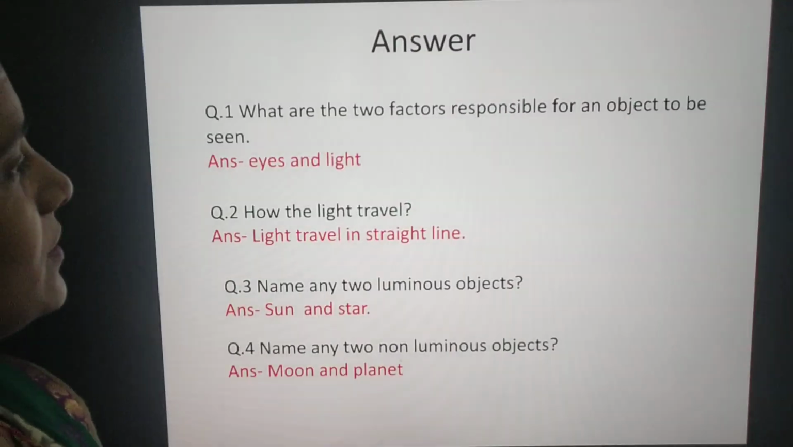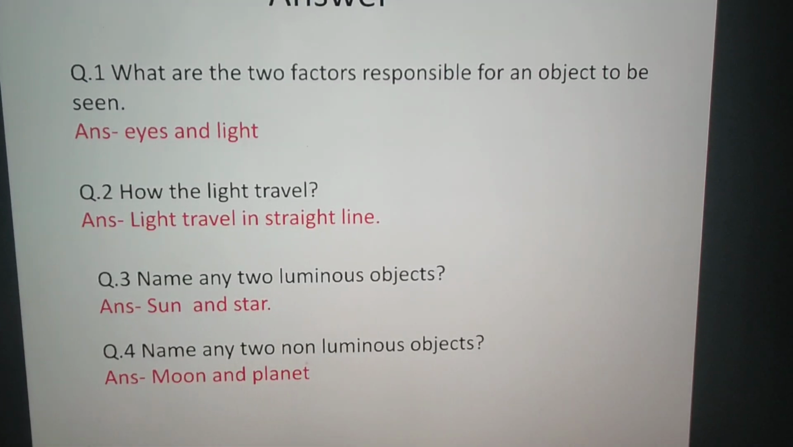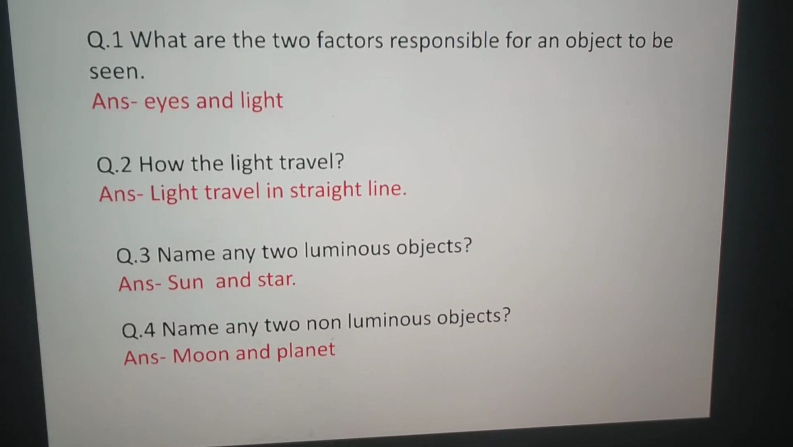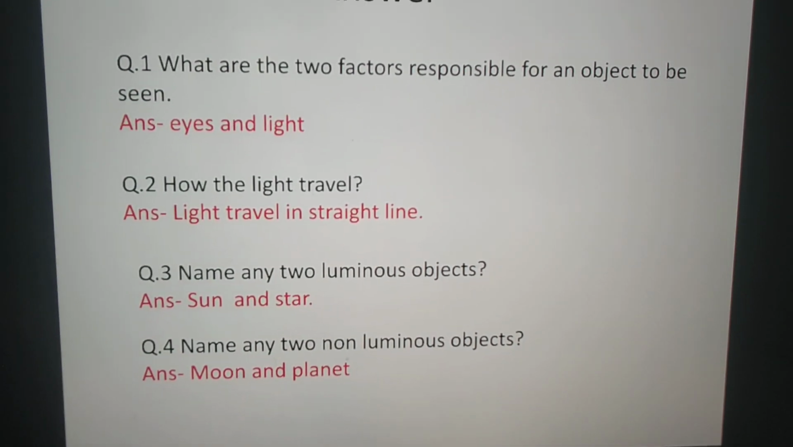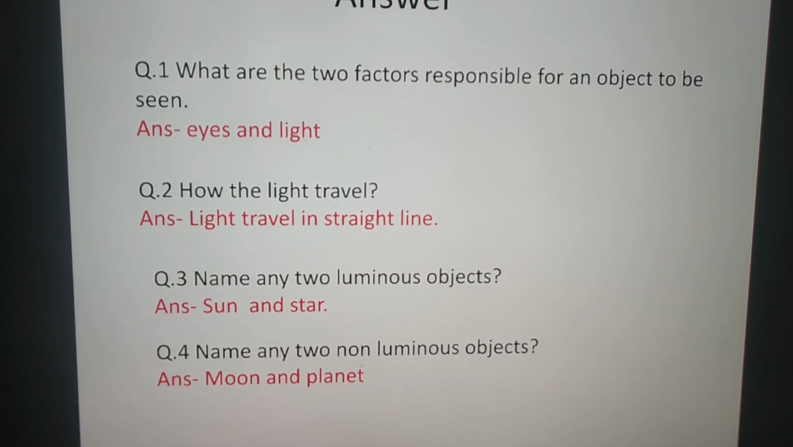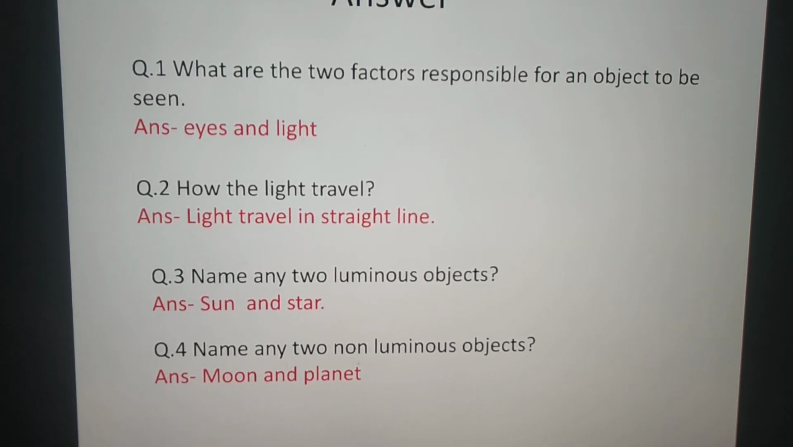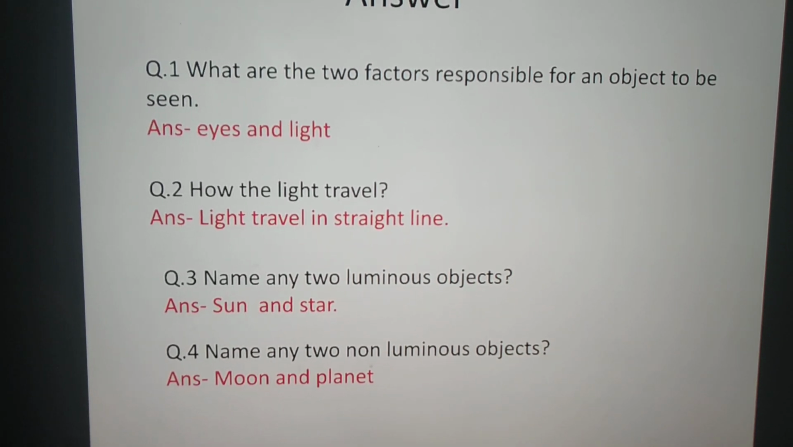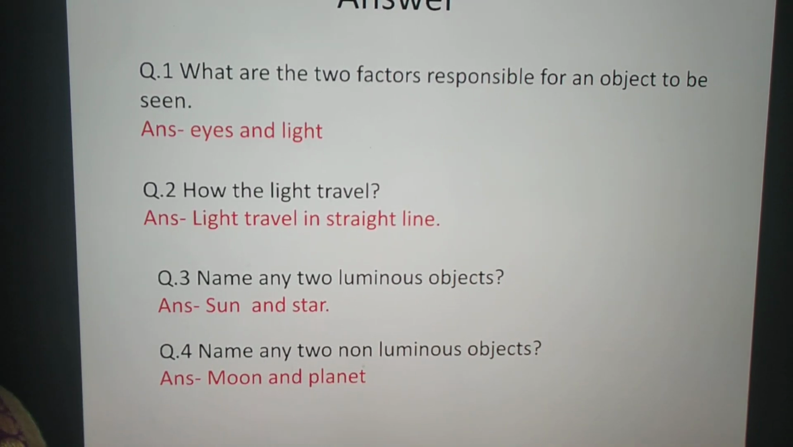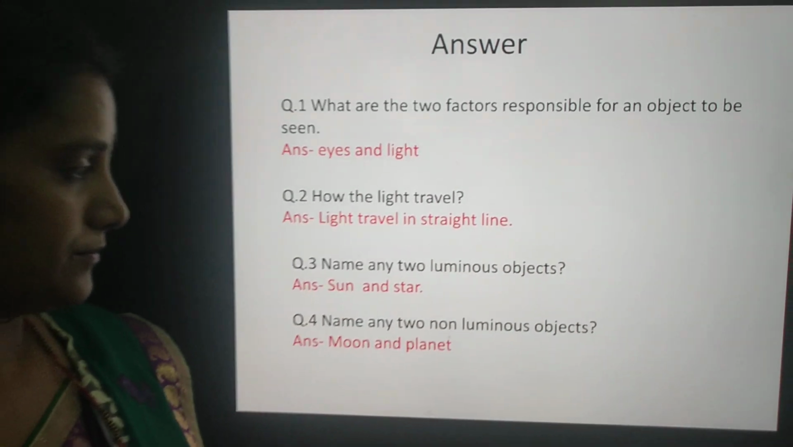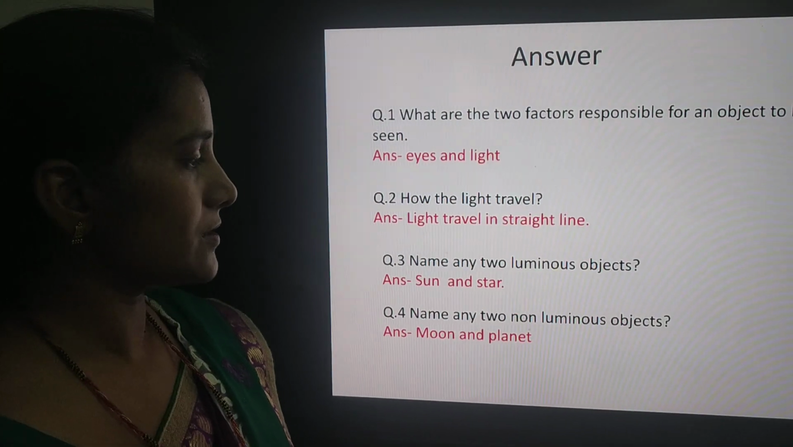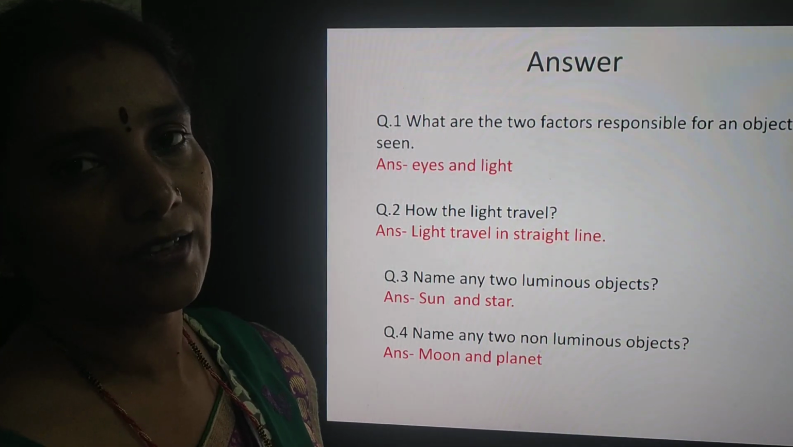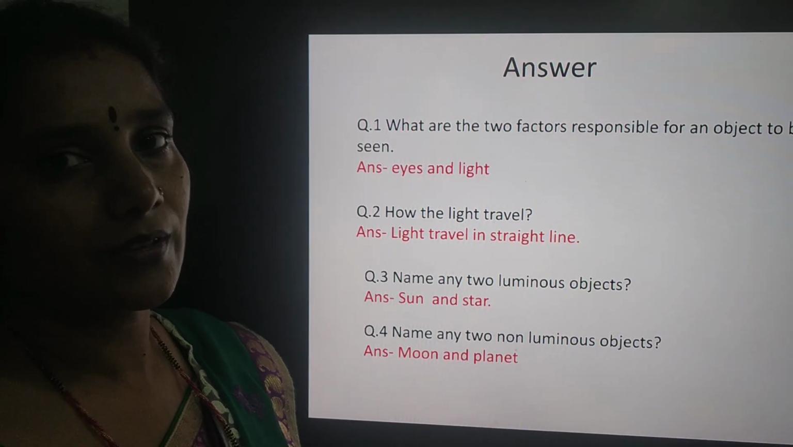What was the first question? What are the two factors responsible for an object to be seen? So, the two factors, first is eyes and second one is light. Second question was how does light travel. The answer is light travels in a straight line. Third question, name any two luminous objects. Students, there are many objects which are luminous. So you have to write any two luminous objects, like sun and star. You can write fire also, bulb also.